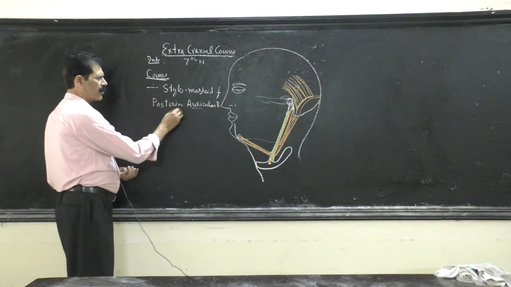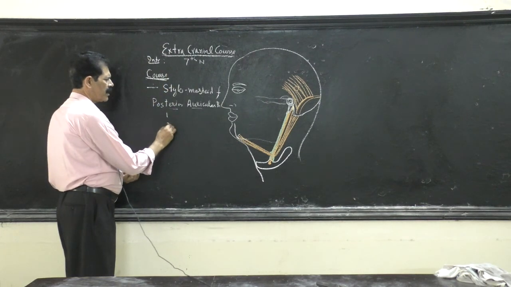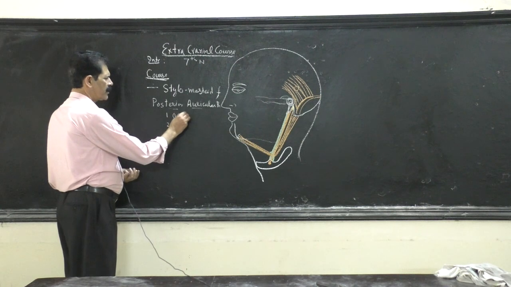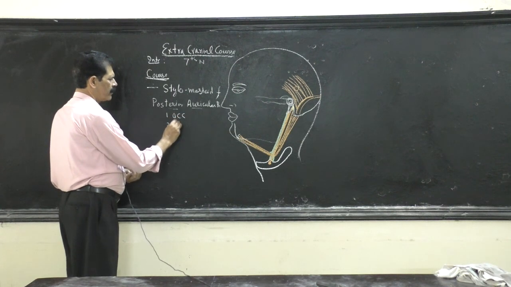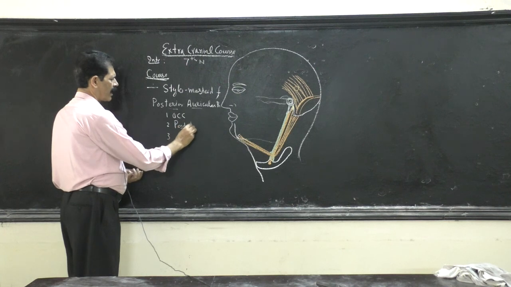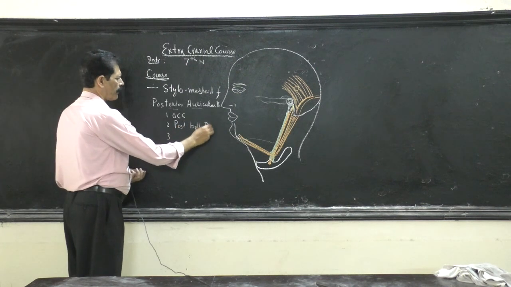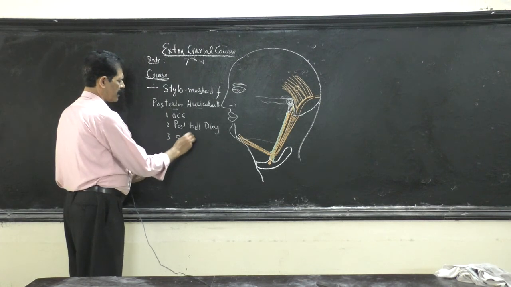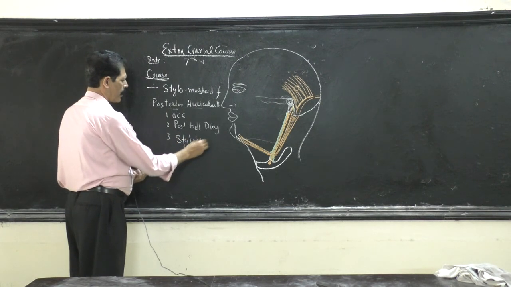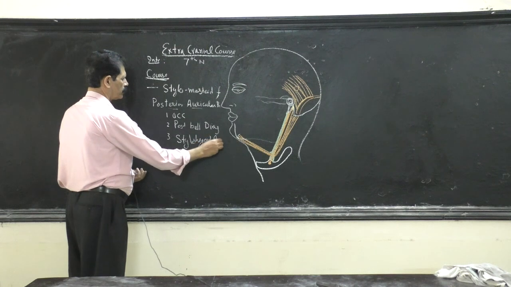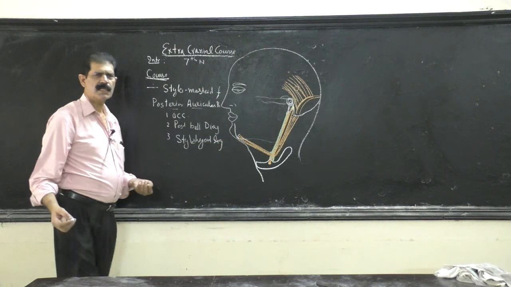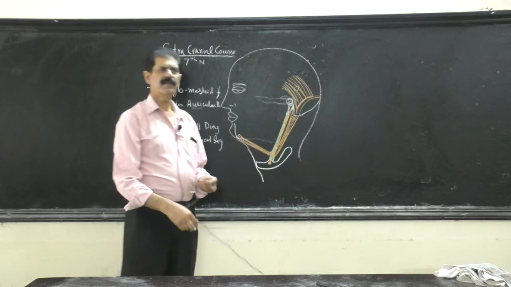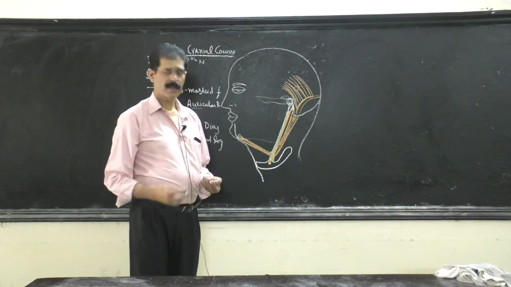So the post-auricular branch of the facial nerve supplies three muscles: occipitalis belly, then posterior belly of the digastric, and stylohyoid. So three muscles, three nerve supply. So this is how the nerve supply goes.